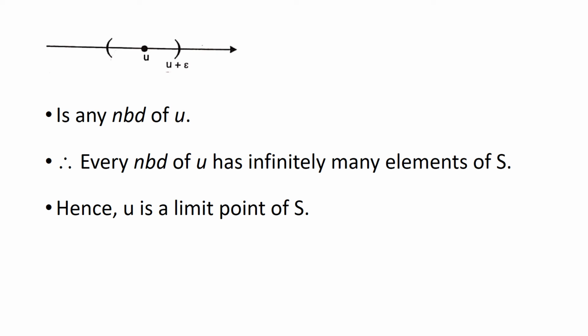In the above image you can see that u is a point on the real line, with its neighborhood u plus epsilon on the right side, and u minus epsilon on the left side. This is the proof of the Bolzano-Weierstrass theorem.